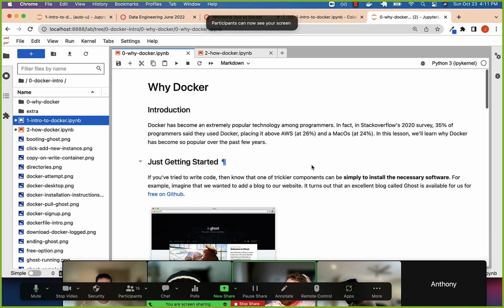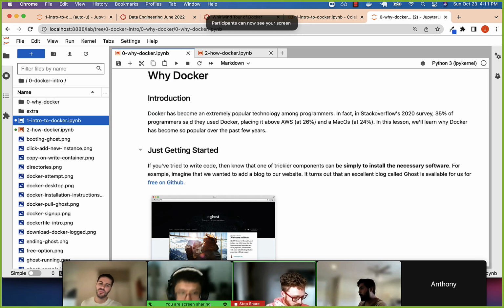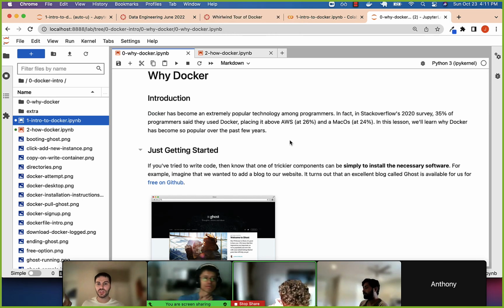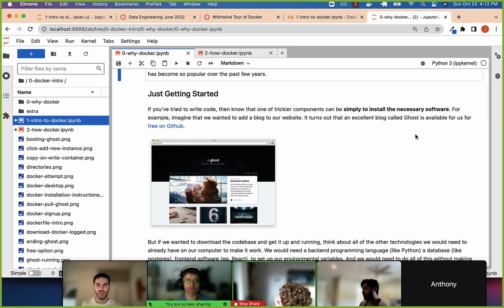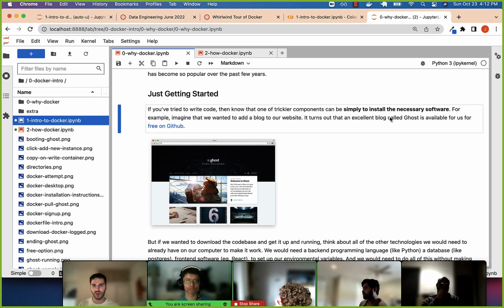Docker. Why do we care about this thing? So Docker automatically sets up our coding environment to run software or a process. You can see it's very, very popular. Like 35% of programmers use Docker, which beats AWS, by the way, and Mac. How is something like this so valuable, just setting up our environment?